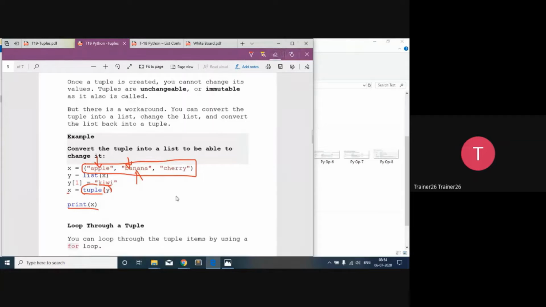So let's try to execute it, and let's do some R&D over it, so that whatever confusions you may have are going to get cleared here.